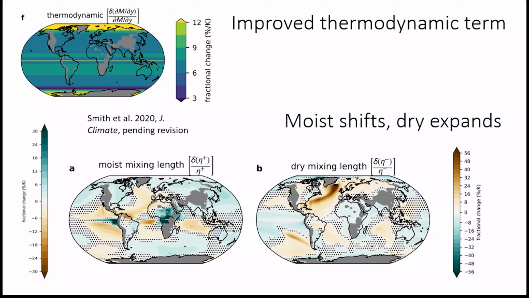The moist mixing length decreases in many subtropical and mid-latitude regions, while increasing further poleward, reflecting the poleward shift of the storm tracks and expansion of the subtropics. This subtropical expansion results in strong increases in dry mixing length across much of the mid-latitudes, leading to an asymmetric response of the mixing length between wet and dry ends of the hydrologic cycle.